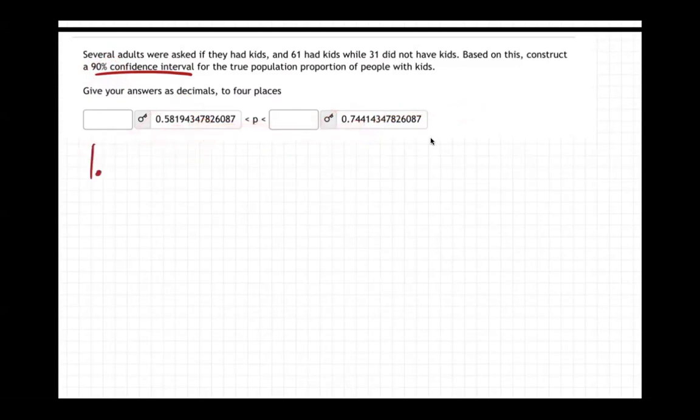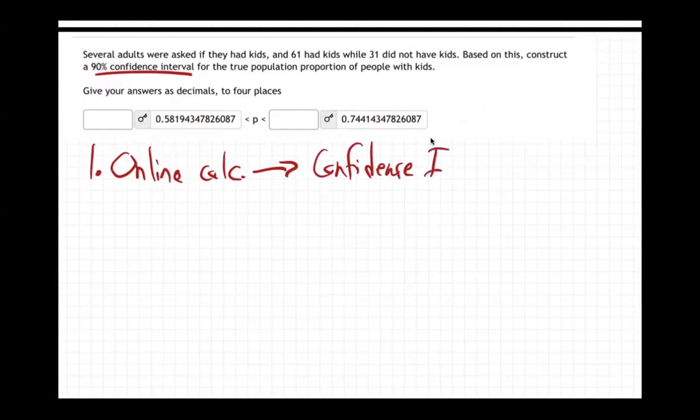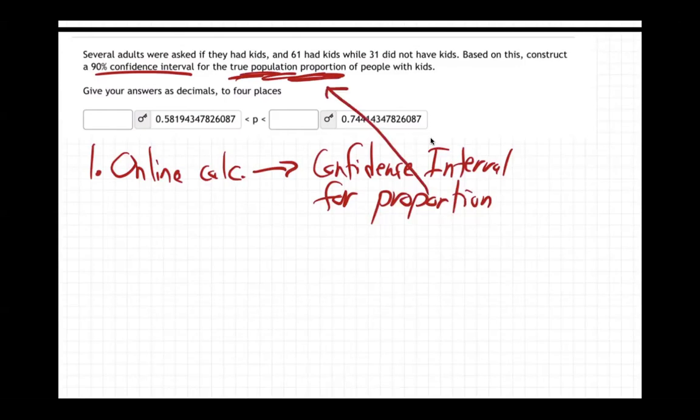How do we do that? Well, I'll just write out steps. Number one, you go to the online calculator, and it's going to be the confidence interval for a proportion. How do we know that? Well, because it says true population proportion, right? We're trying to find the percentage of American adults that have kids. And step two, that makes you put in N, X, and CL.